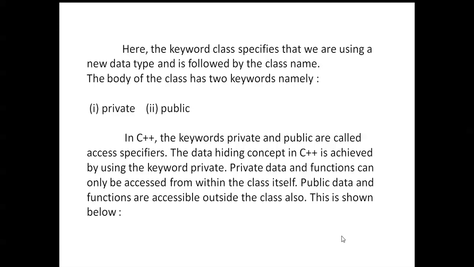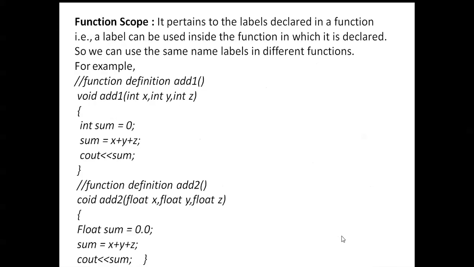Others can't access it. And for private, the variables are accessed inside that function only, where we are using the keyword private. Those variables are accessed inside that function only. When we declare a public variable, we can access those variables anywhere in the program.